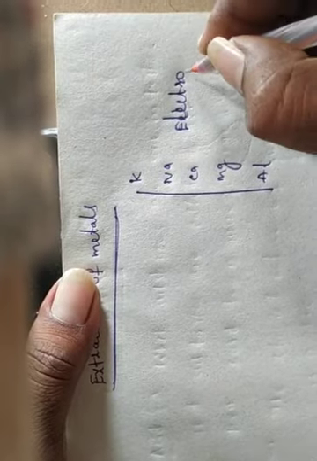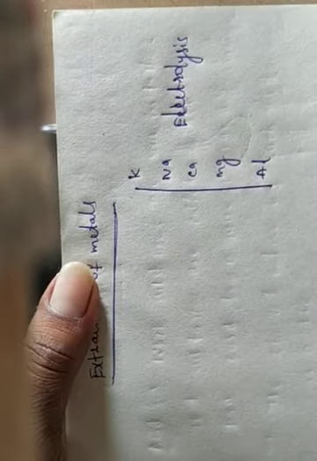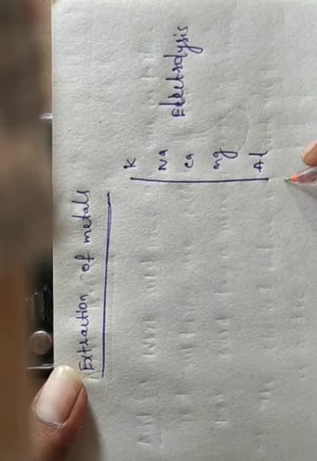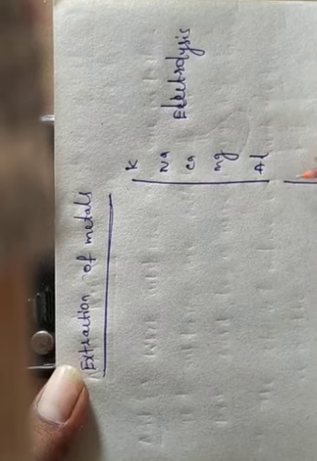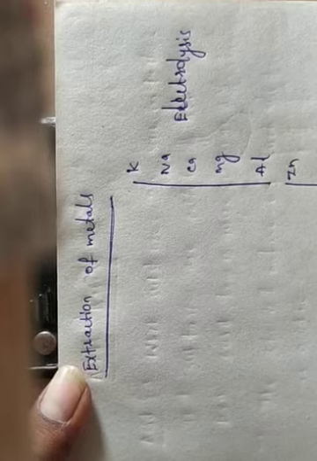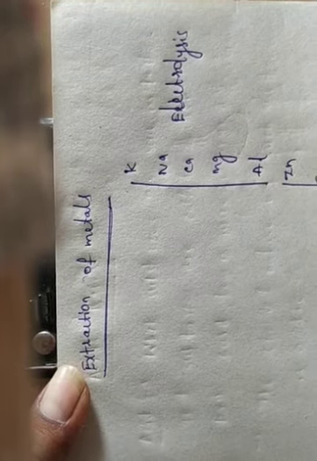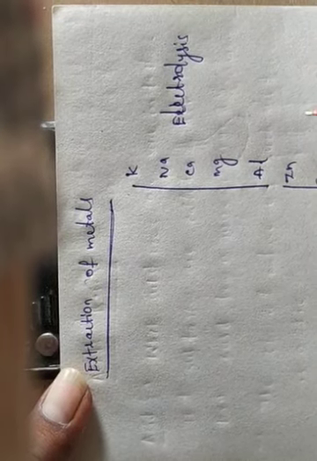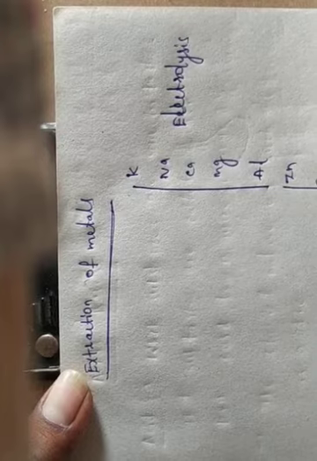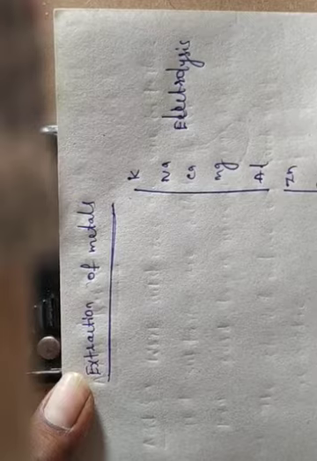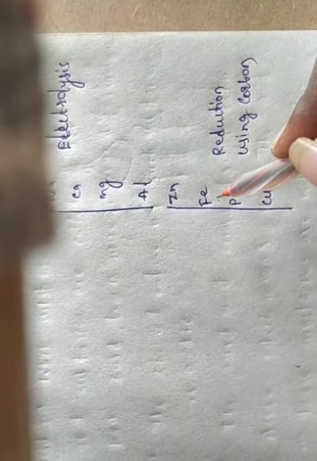Electrolysis and reduction using carbon. Zinc, iron, lead, copper. These are the reduction using carbon. Reduction using carbon: zinc, iron, lead, copper.